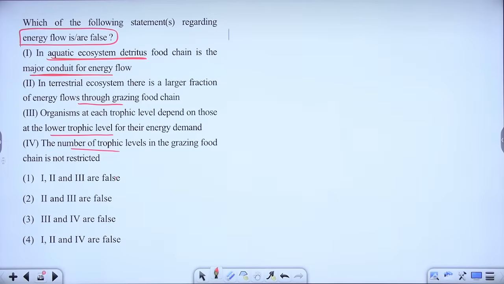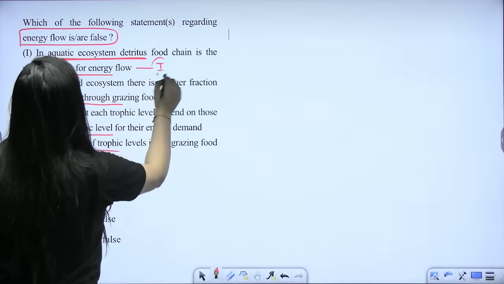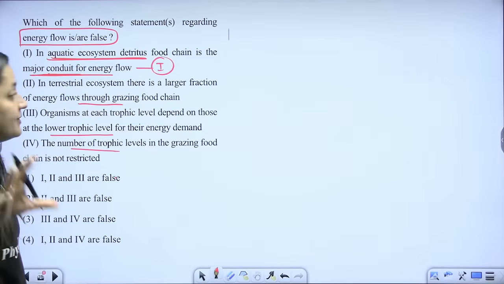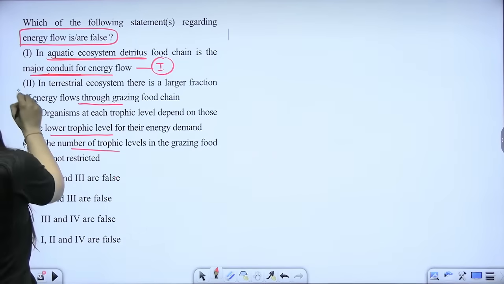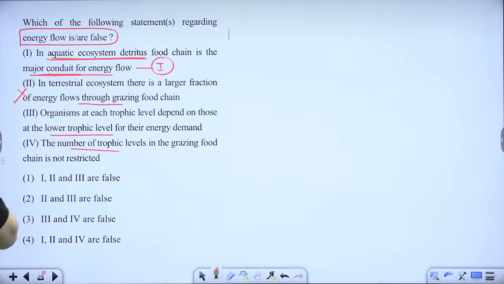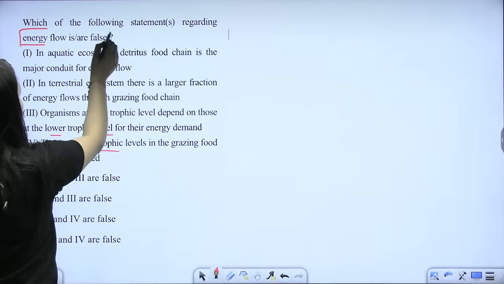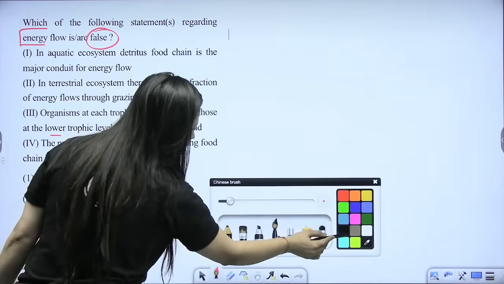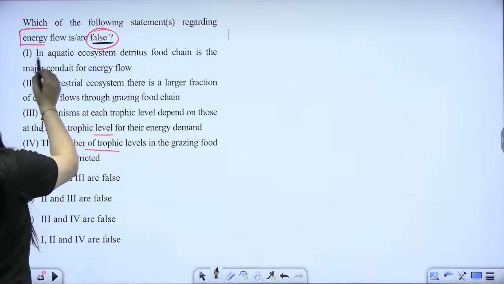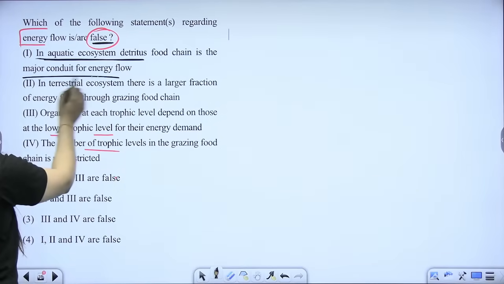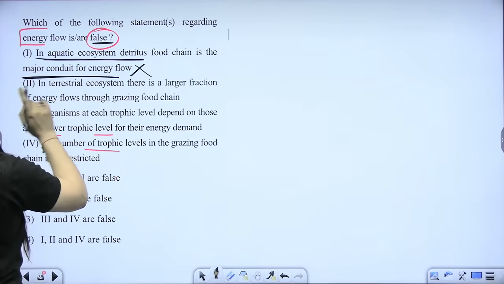Yes, everybody. So here what you people will see, 1 is true that the major conduit means channel. For the aquatic ecosystem, it is going to be detritus. But here you have to say the false statement, right? That's why I told you to do match the keyword here. So you are talking about the false. So in aquatic ecosystem, detritus food chain is the major conduit for the energy flow.